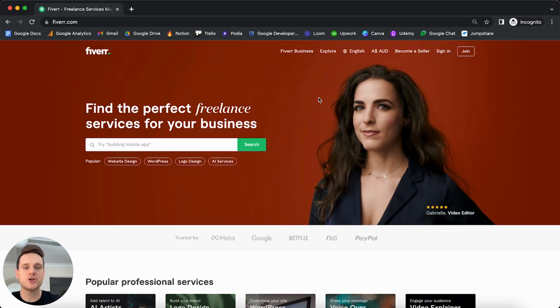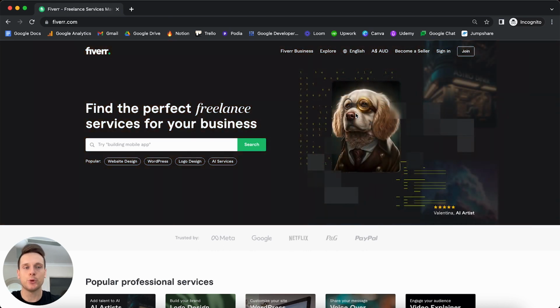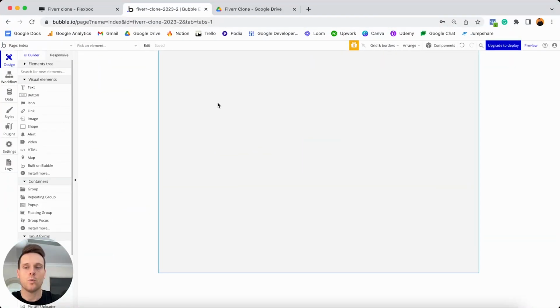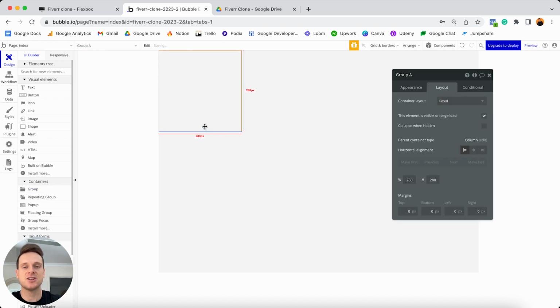And so in order to replicate this experience, we're going to need to use an element in Bubble known as a group. So if I just jump back into my Bubble editor here, what you'll see under this containers menu is an element known as a group. And if I was to just position this on my page, it just looks like a blank square. In reality though, groups are a very powerful element you're going to use a lot throughout your experience with Bubble.